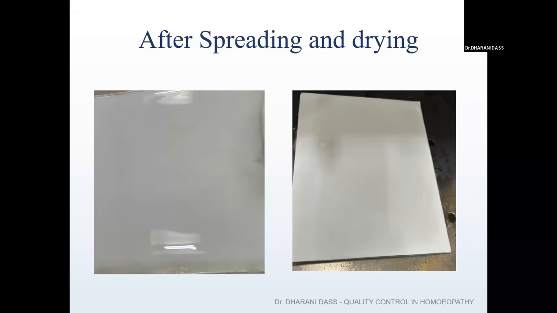So this we call an activation of the plate. This is the first and major step involved in thin layer chromatography. I think now you all understand why we call it thin layer chromatography: we are making a very thin layer of a stationary phase, or a very thin layer of an adsorbent, onto the glass plate. That's why we call the technique thin layer chromatography. So this is the first step involved in the preparation.